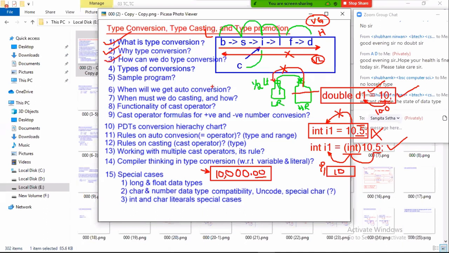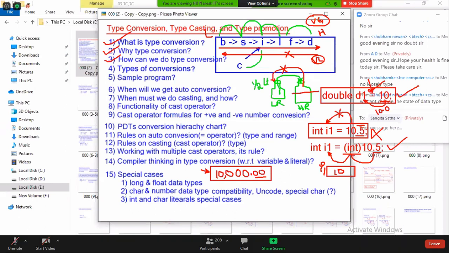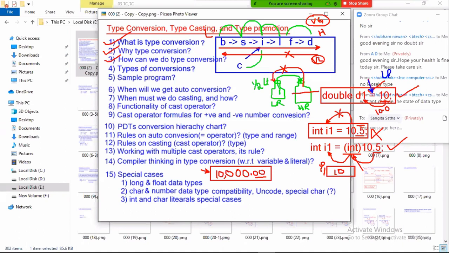We can do type conversion in two ways: from lesser type to highest range, or from highest range to lesser type. For that purpose, we can do type conversion by using the assignment operator and by using the cast operator. Assignment operator conversion is what? Lesser range type to highest range data type. Now the assignment operator is sufficient.